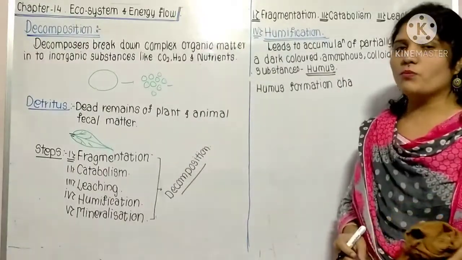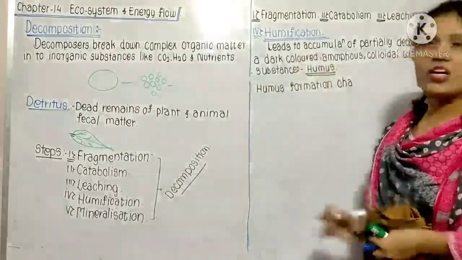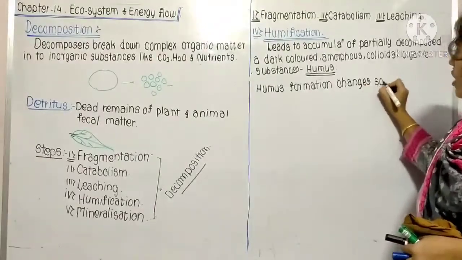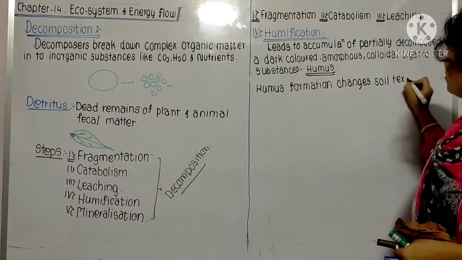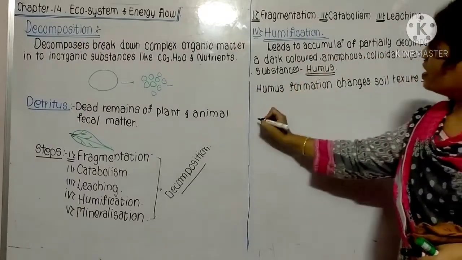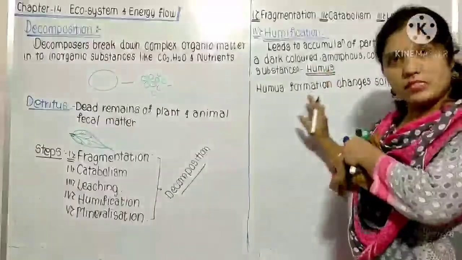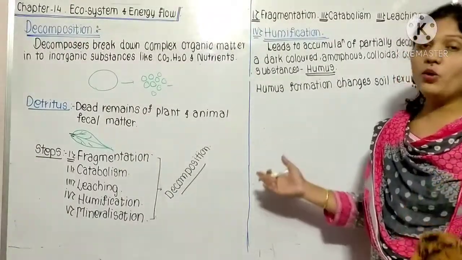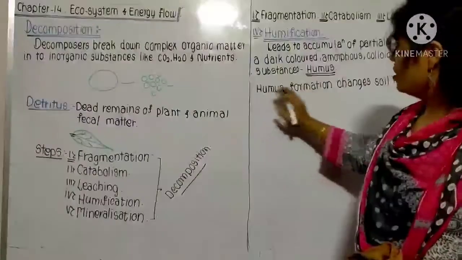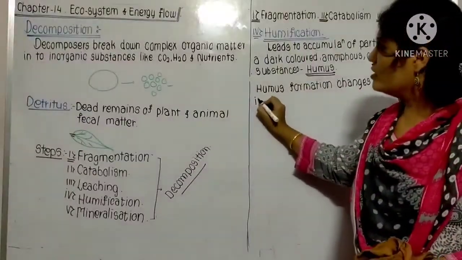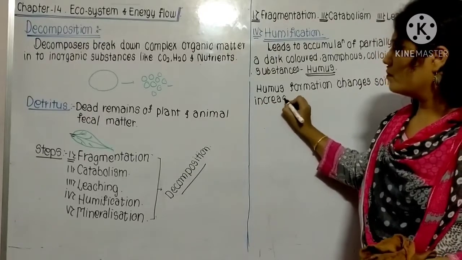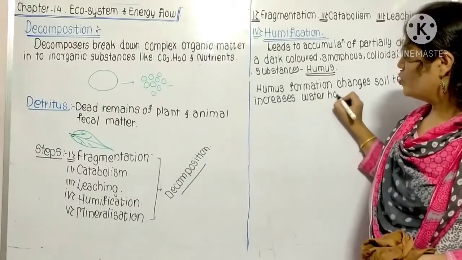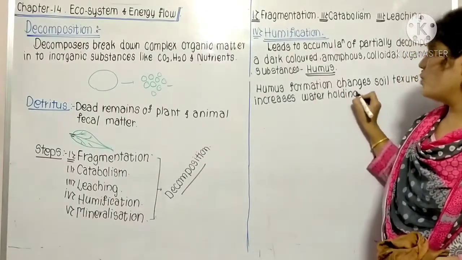All of you know vermicompost. In vermicompost, what happens? The humification only takes place. So this humification changes soil texture, and it also increases the water holding capacity. This type of soil is very useful, and it contains many nutrients. So humus formation changes soil texture and increases water holding capacity, which is very important for the growth of plants.